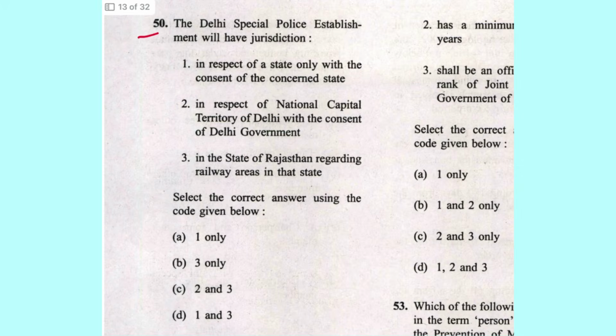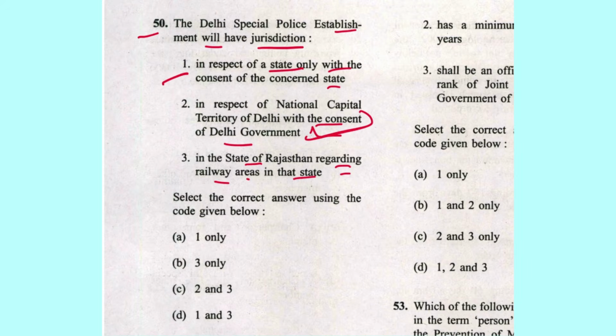Next is 50. The Delhi Special Police Establishment will have jurisdiction in respect of state only with the consent of concerned state, or NCT with the consent of Delhi government, or in the state of Rajasthan regarding railway area in that state. In respect of state only, and consent of Delhi government is not required, and also in the railway areas of any state. So 1 and 3 is correct. D is the answer.